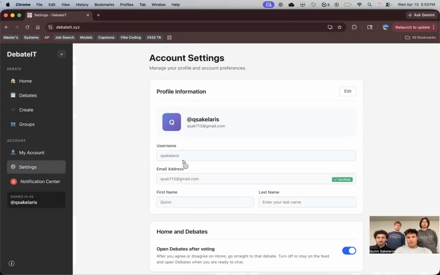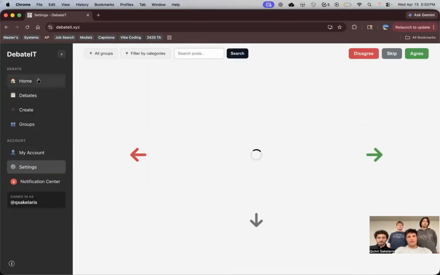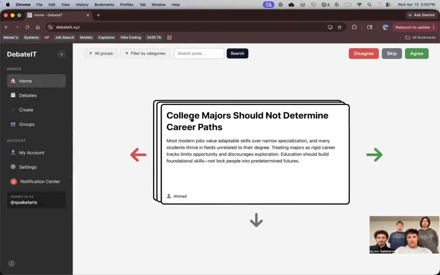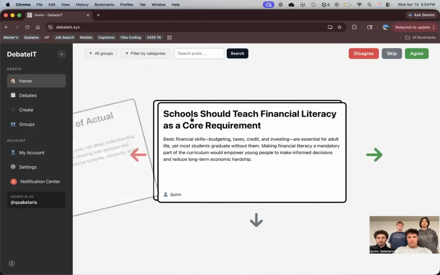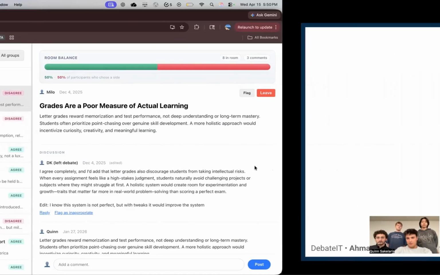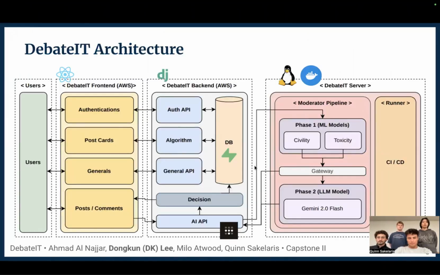The final feature that we wanted to show you, which was recommended by users, was that they wanted to scroll through and agree and disagree with a bunch of debates. So we made that toggleable before they get sent to the debate screen, so they can just go through and choose whether they want to talk about stuff, and then all of those debates will now show up in their feed. I will now pass it back to DK, and he will tell you a little bit more about our architecture. Thank you, Quinn.